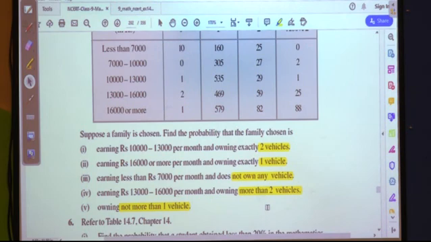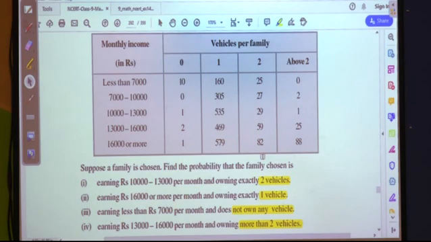Okay, let us discuss the things one by one. Very first thing, the earning slab is rupees 10,000 to less than 13,000 per month and owning exactly 2 vehicles. Where is this? Here it is. 10,000 to less than 13,000 and owning exactly 2 vehicles. So you can see here it is 29.